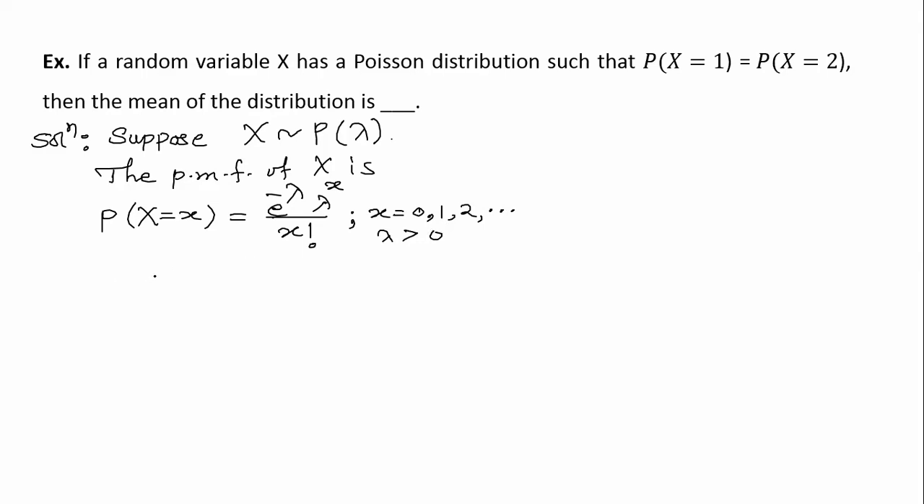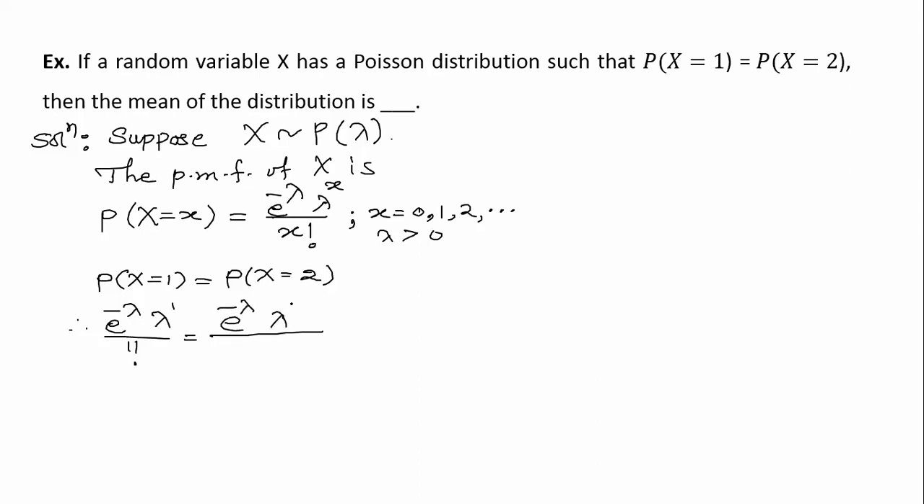Okay, so what is the information additionally given to us? Probability that x takes value 1 is exactly same as probability that x takes value 2. Therefore, x equal to 1 is in this range, so we can apply this formula: e to the power minus lambda, lambda to the power 1 upon 1 factorial, and that is equal to probability that x equal to 2, that is e to the power minus lambda into lambda to the power 2 upon 2 factorial. e to the power minus lambda cancels, and we can see that lambda equal to 2. So simple.